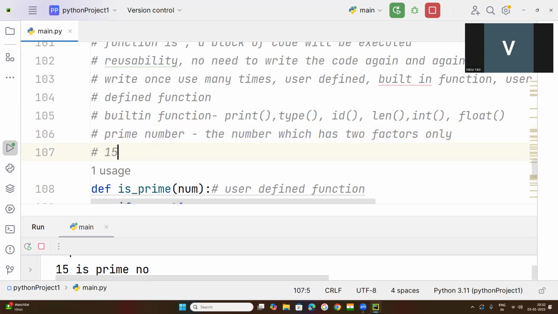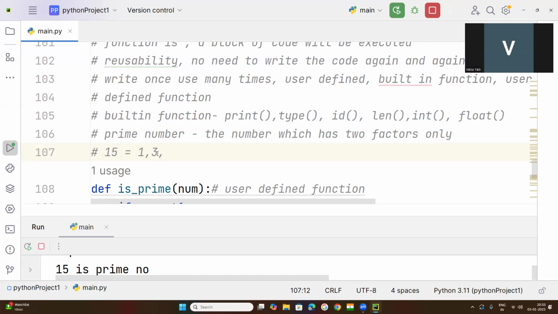How many factors does 15 have? 1 is a factor, because every number is divisible by 1. 3 is a factor, because 15 is divisible by 3. 6, 7 and 8 are not factors, because they can't divide 15.